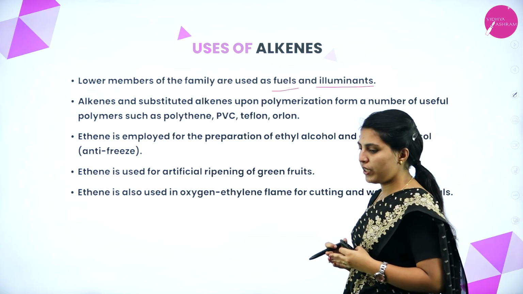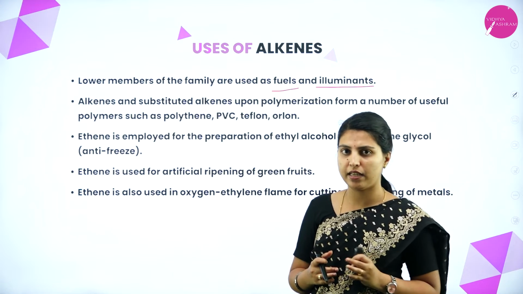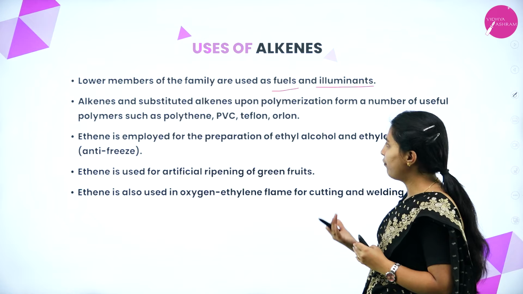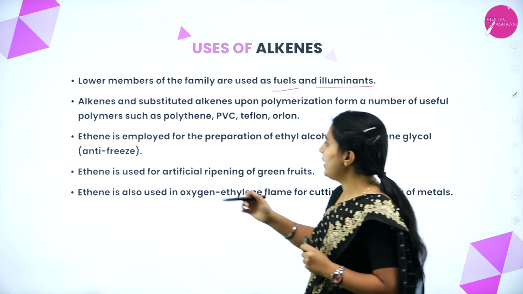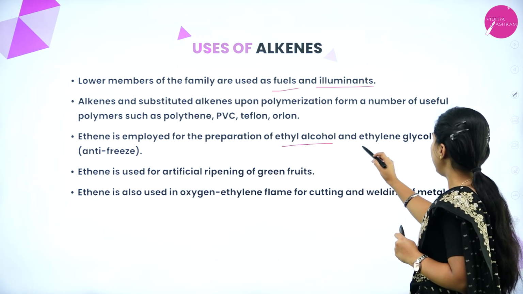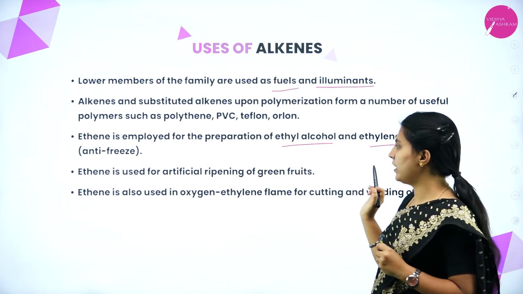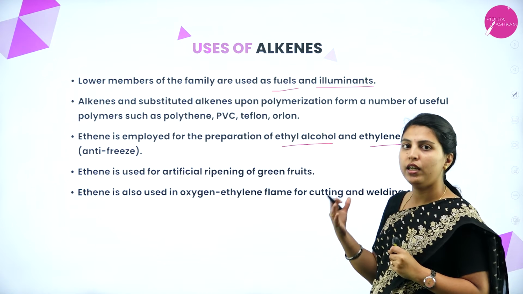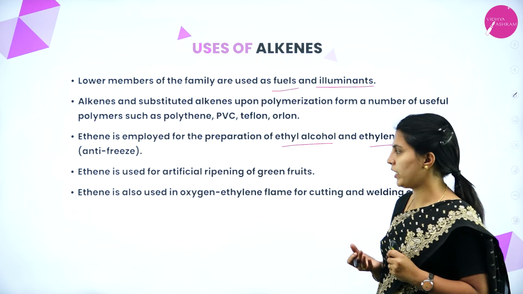In the polymerization technique, you will get a number of usages as I told, plastic and other examples. PVC, any kind of pipe, polyvinyl chloride, Teflon, Orlon, any synthetic materials also you will get. Ethene is employed for preparation of ethyl alcohol and ethylene glycol. It is an anti-freezing agent, which is ethylene glycol, and ethyl alcohol. From the ethene on oxidation, you will get these reagents or solvents for usage in the laboratory.